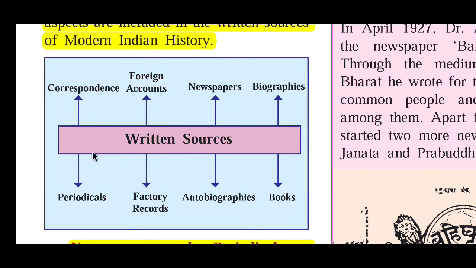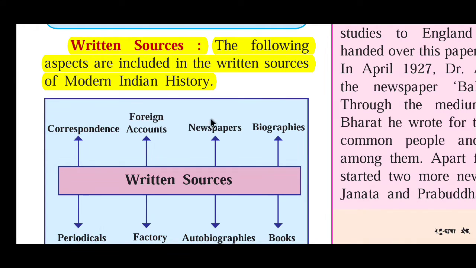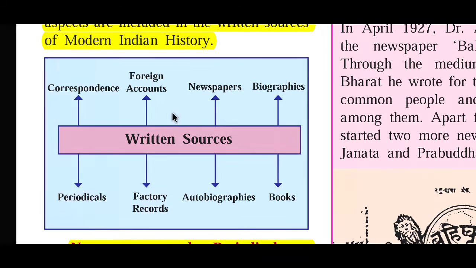See the second point of this lesson, that is written sources. Now we have seen the material sources. In those material sources we have seen some examples also. Now let's see the written sources. The following aspects are included in the written sources of modern Indian history. See, the written sources are correspondence, foreign accounts, newspapers, biographies, periodicals, factory records, autobiographies, and books.